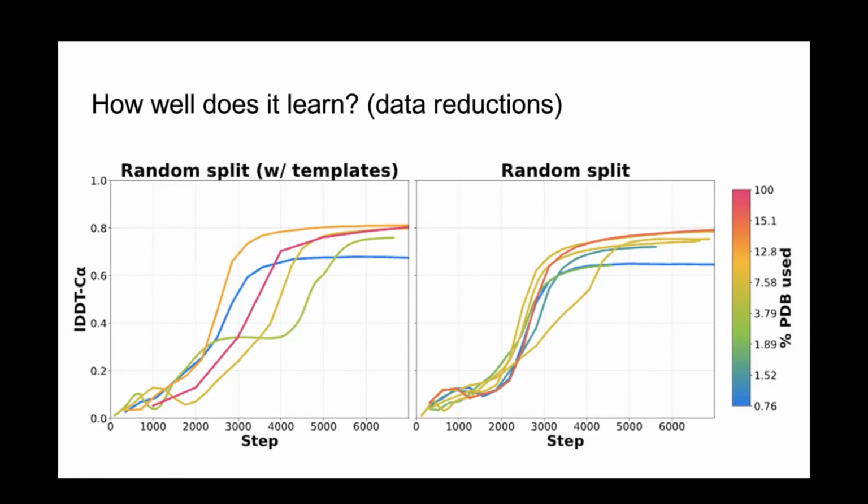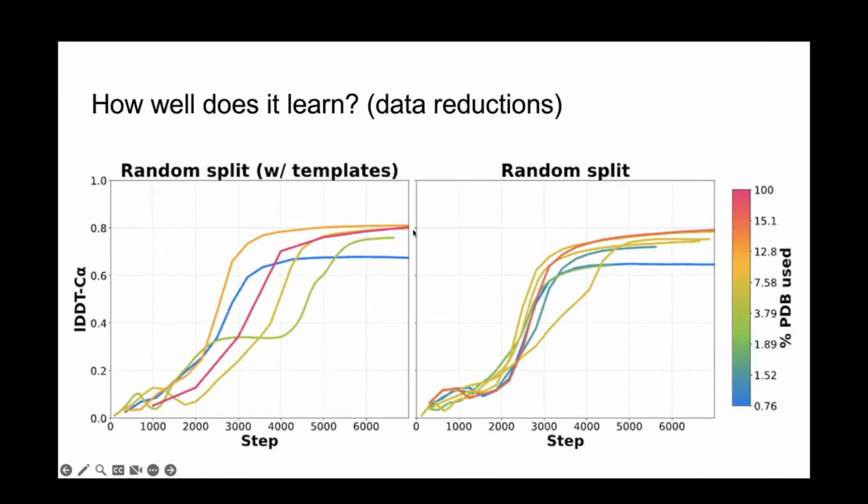What we find is that if you just uniformly sample proteins from the PDB training set, reducing it in size by a factor of up to 100, it doesn't really affect the accuracy of the final model that much, right? Even if you train on just 12% of PDB structures, sampled pretty much uniformly at random, you still converge to pretty much the same accuracy as the original model. And this holds pretty much down to 1% of the original training data.